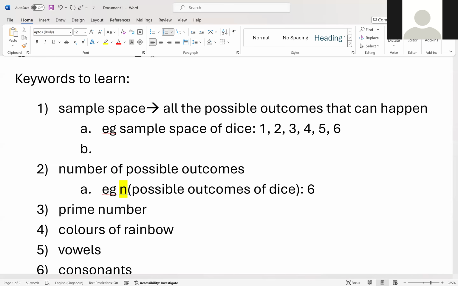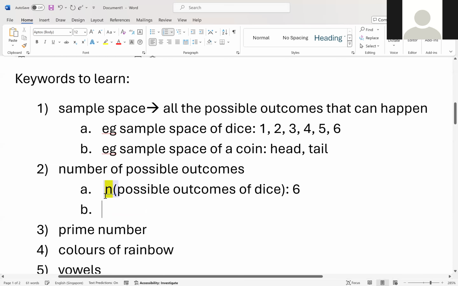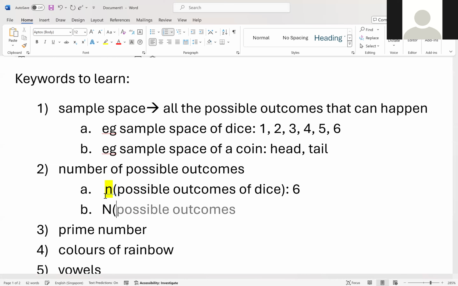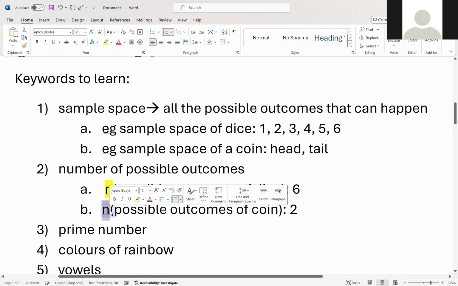Okay? So another one that Arabelle gave just now is, for example, sample space of a coin. So what's the sample space of a coin? Heads, tail, correct? So if I write n, bracket, possible outcomes of coin, what is my answer? 2. Yes, that's it. Okay, not bad. You all got some logic.